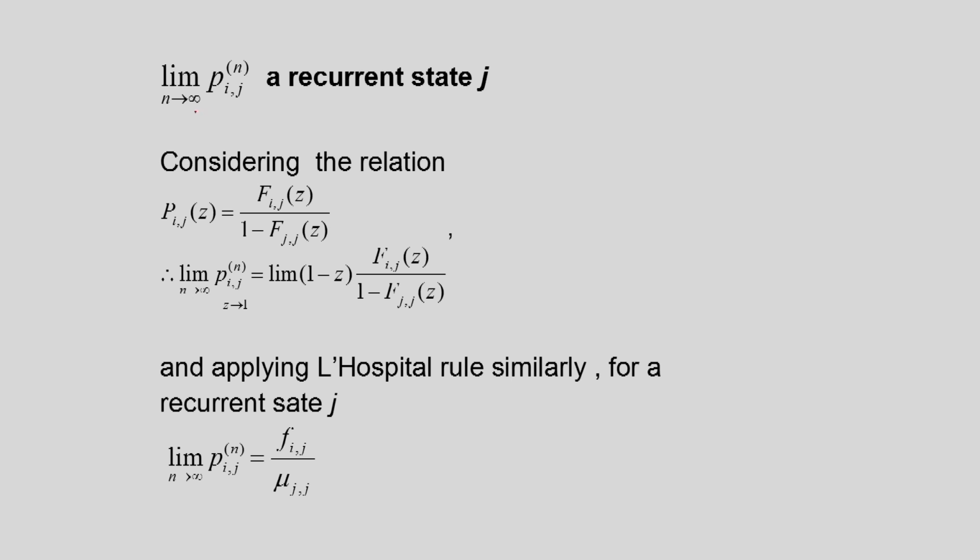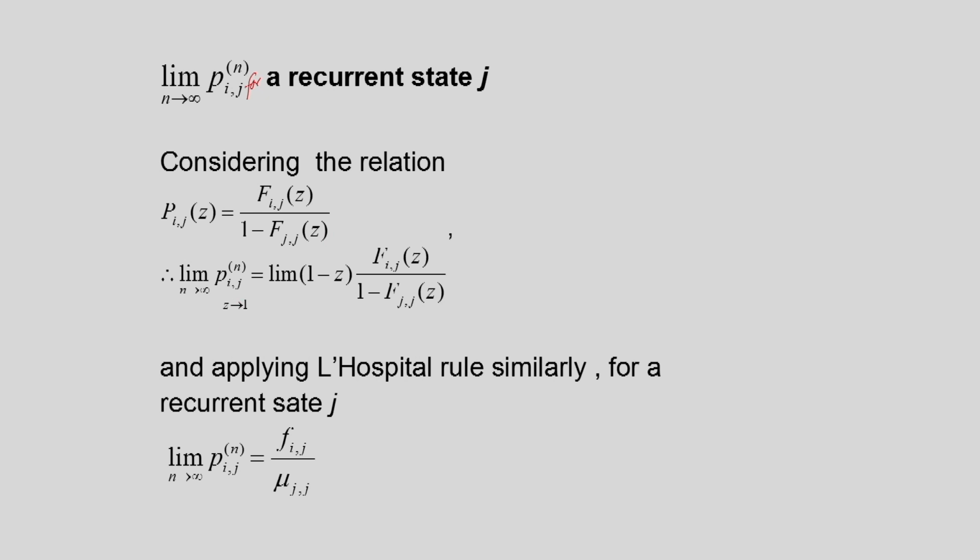Similarly, let us see the limit of Pij n as n tends to infinity for a recurrent state j. Suppose state j is recurrent, then what happens to this limit? Considering the relation again, Pij z is equal to Fij z divided by 1 minus Fjj z.